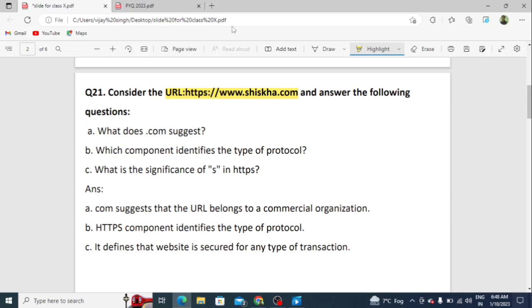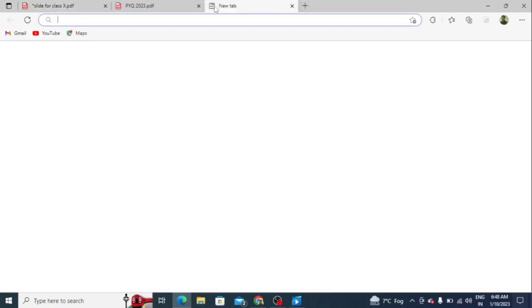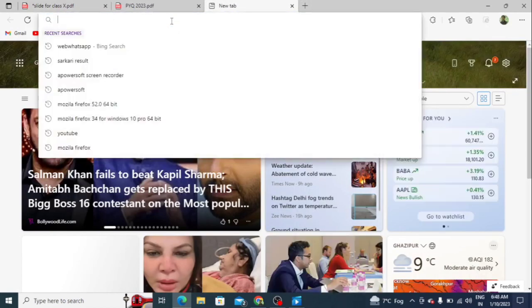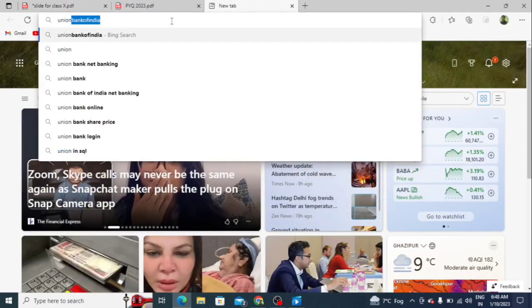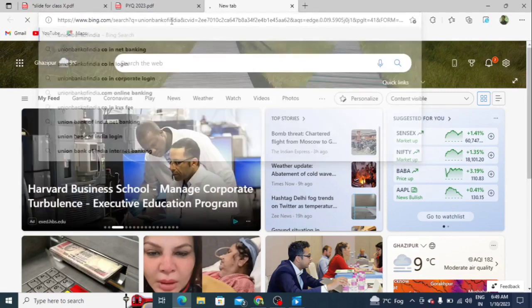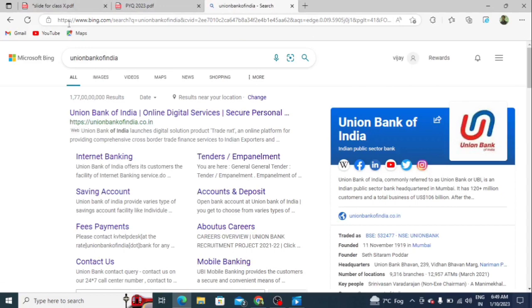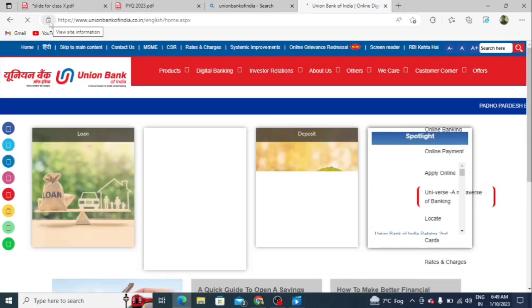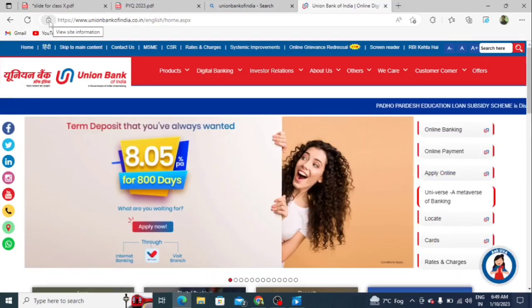Let's see, I am using a particular bank website here. Students, let's see here HTTPS and the padlock. That means this is a secure website. This is clear, padlock and HTTPS.